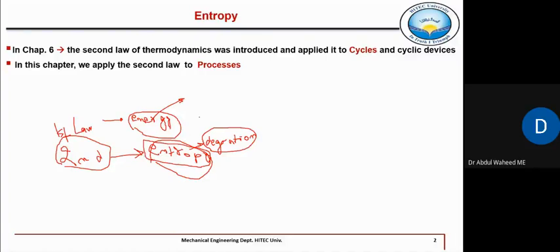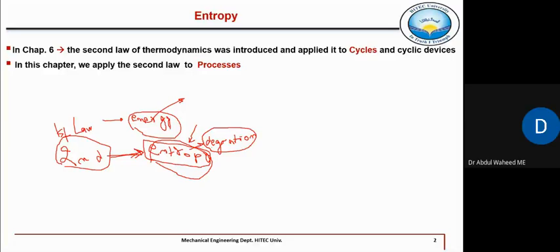Throughout this chapter, we are actually trying to understand this concept of entropy. It is not a simple definition like energy, where we can say that energy is the ability to do work; entropy is quite a complicated, complex concept. One thing is clear, that the second law is responsible for the introduction of this term entropy.